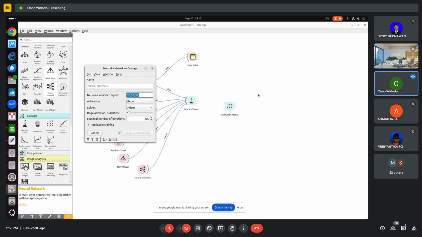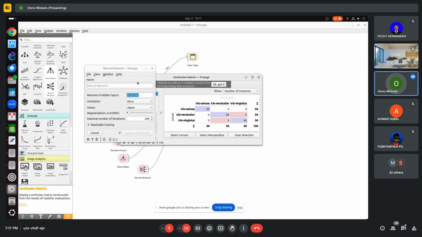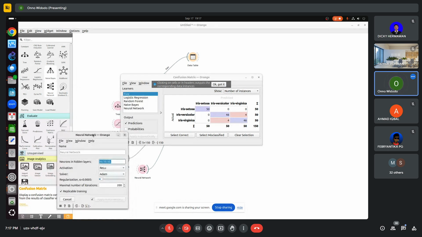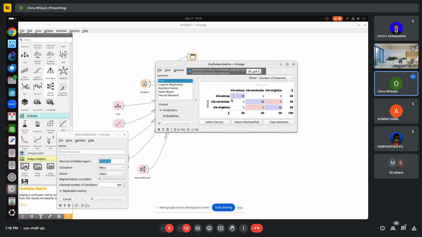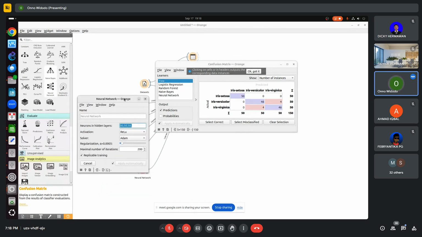It's much faster. Anyway, I feed the output into a confusion matrix. We can see how confused the algorithm is. We can evaluate the confusion level of each algorithm. The diagonal is the correct one. So the correct ones are on the diagonal. This is the predicted, this is the actual.